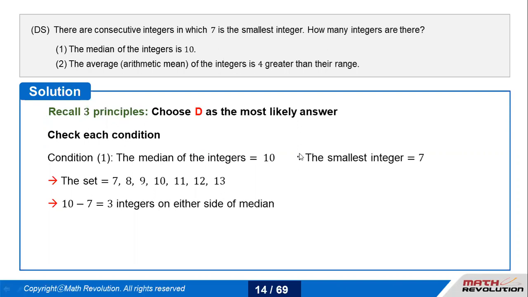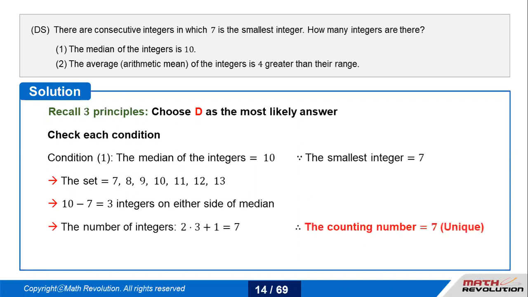You could also say that 10 minus 7 would be 3. This is the biggest shortcut that I can tell you, because the median is 10 and the smallest number is 7. That means 10 minus 7 is 3. Three numbers have to be there on either side of the median just because they are consecutive. So the number of integers would be a total of 7.